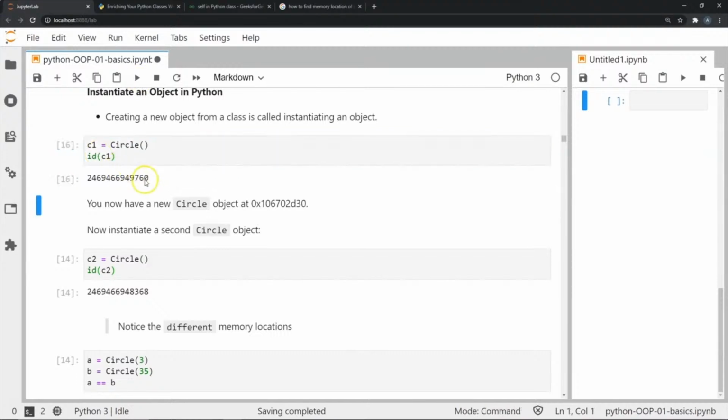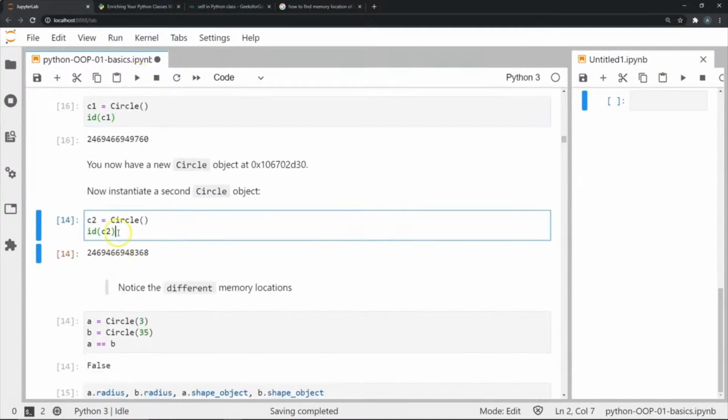Well, if you see, the ID is something like this. Now, if I created another instance over here called C2, and if I check its ID, well, it's something different now. So if you see, each instance basically has a different memory location in our memory, and this is how each instance is different each time we create it, and they are created in different memory locations.